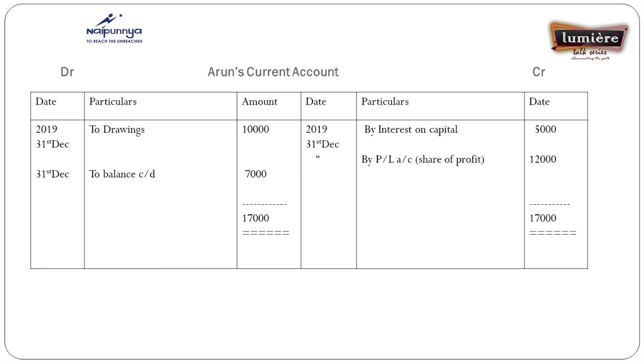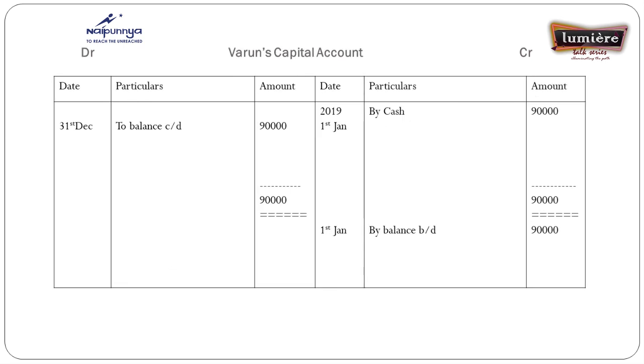And for Varun's accounts, here also I prepared in the same way. His capital contribution of rupees 90,000 is credited, and only that is recorded in the capital account, because under the fixed capital method we prepare two accounts, Varun's capital account and Varun's current account. So in Varun's capital account, we record only capital.